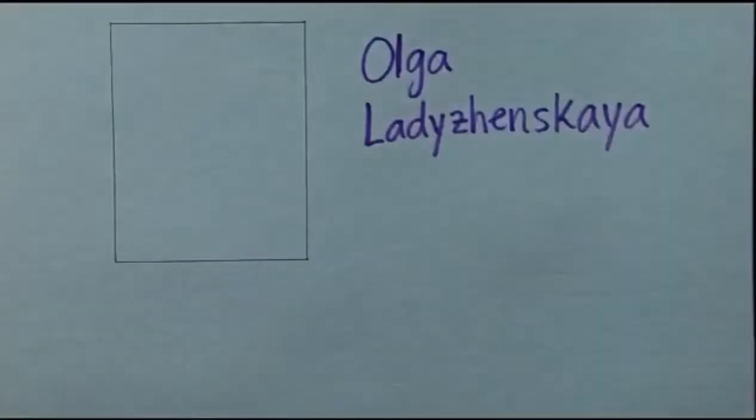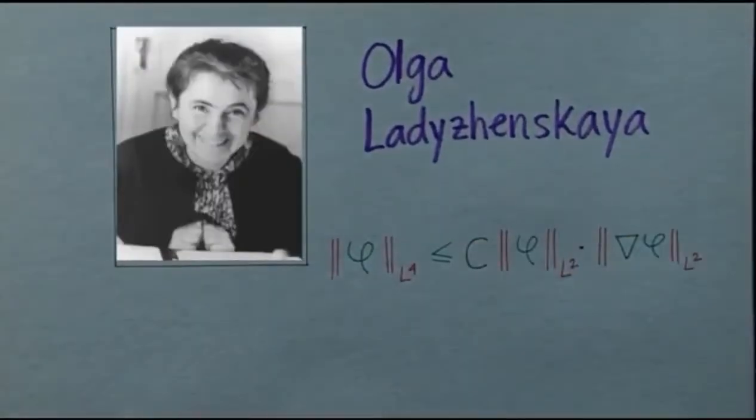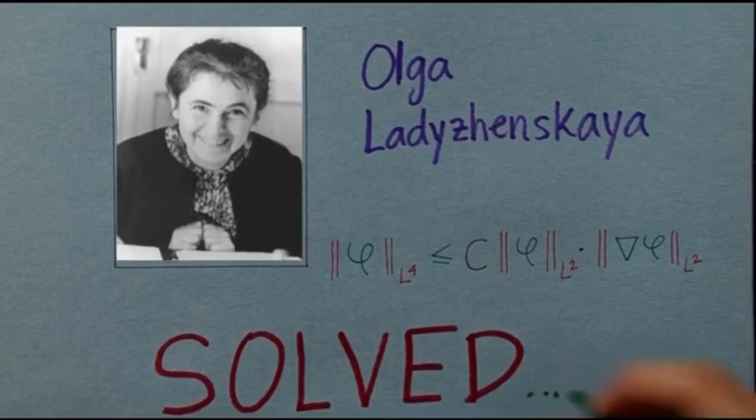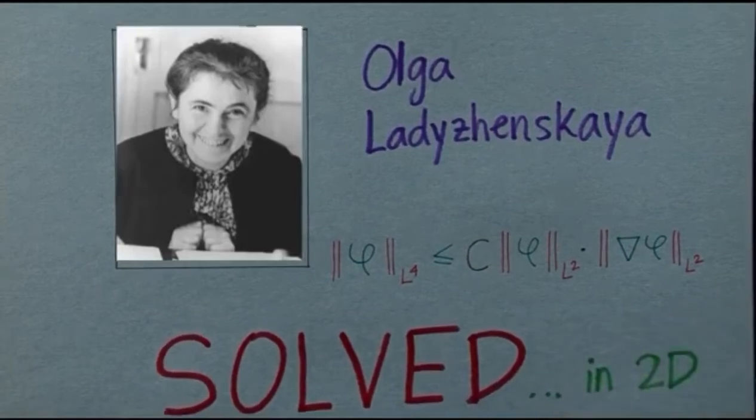This is exactly what we need to gauge the size of the convection term. Mathematician Olga Ladyzhenskaya used a series of intricate inequalities to bound that term by a series of linear, simpler terms. The result was spectacular. The Navier-Stokes equations were solved in 2 dimensions. Unfortunately, the argument collapsed in 3 dimensions, so we were back to the drawing board.